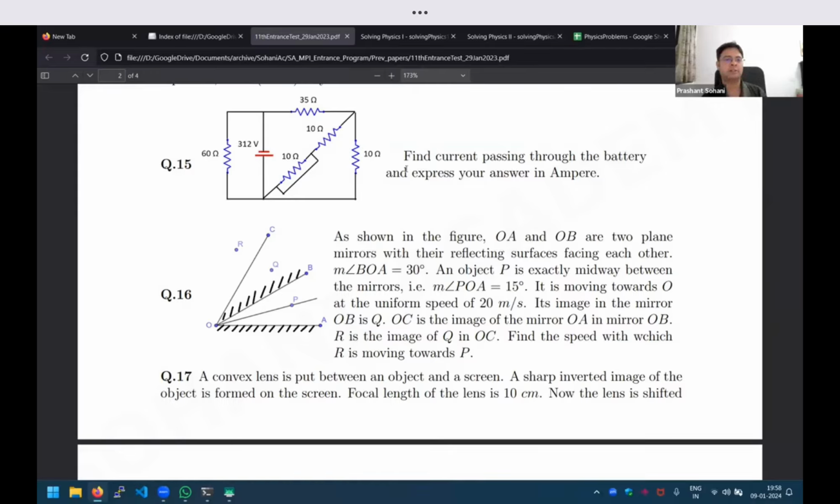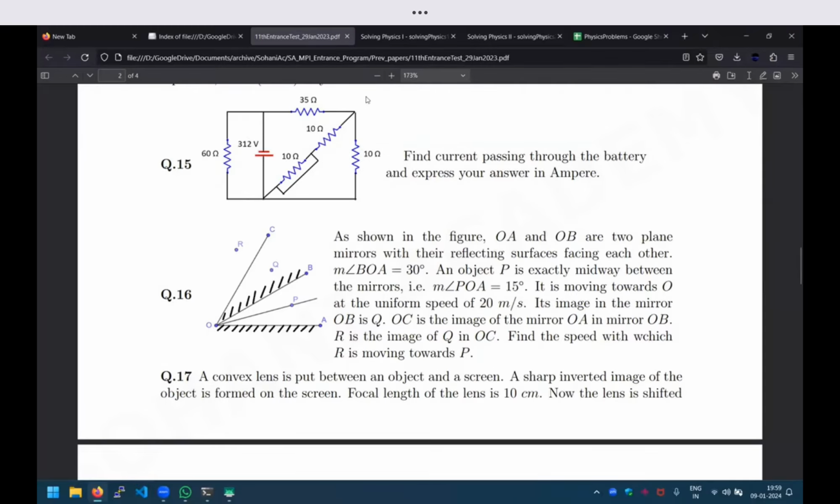And when you have resistors, the most important concept is what is called equivalent resistance. I hope that you have studied this concept in your school syllabus, that when you have resistors in series, resistors in parallel, then you have some formula for how you can combine them. So this question is just testing that idea of equivalent resistance. Can we convert this whole diagram into a single resistor? And if we can do that, then it is simply applying the V equal to IR formula.